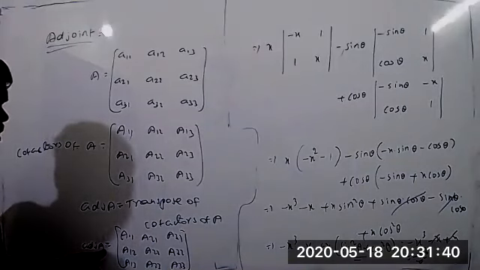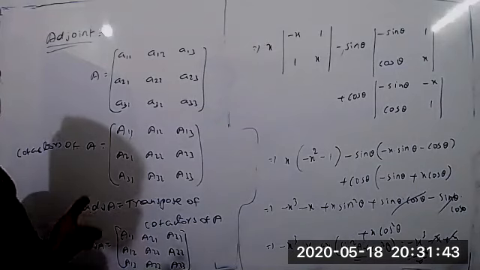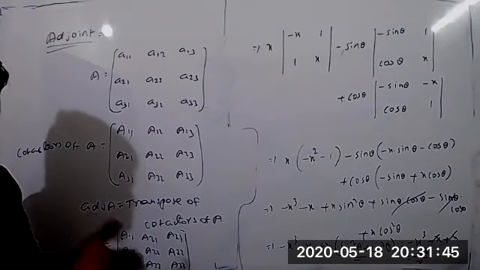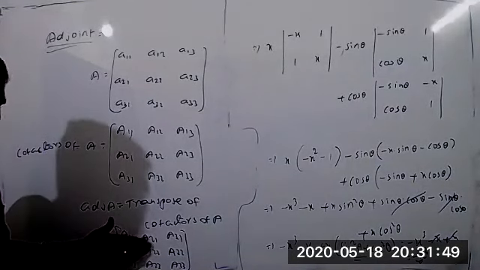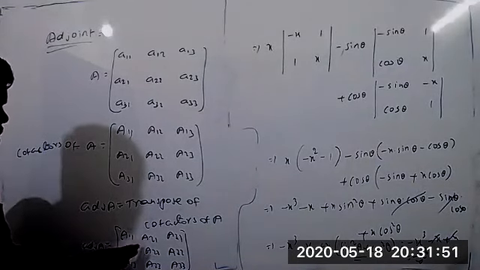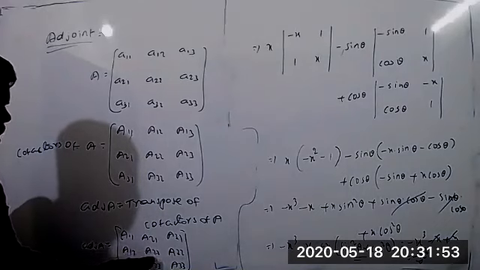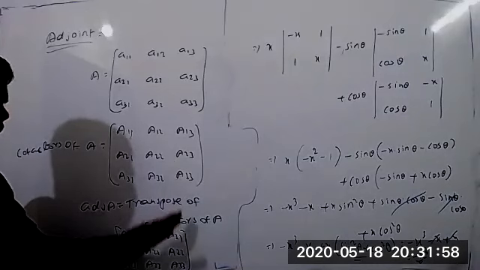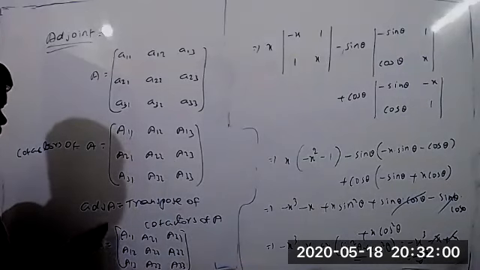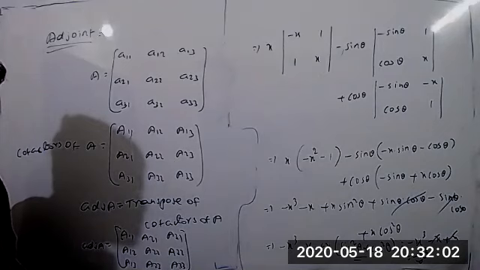Adjoint A equals what you get now. You know very well what transpose means: you interchange the rows and columns, so this column is converted into a row. So A11, A21, A31, A12, A22, A32, and A13, A23, and A33. This is what we call adjoint A.